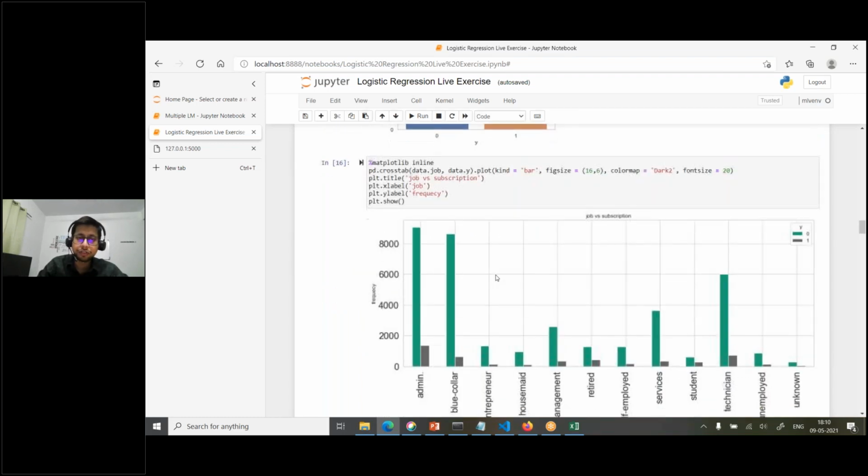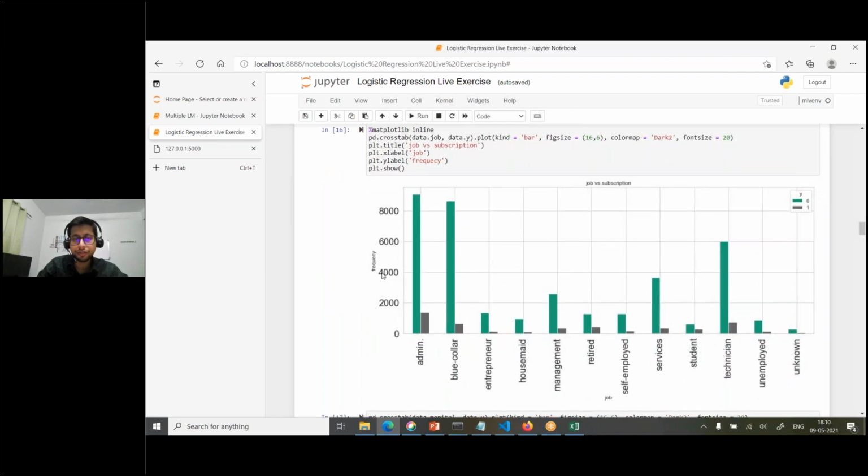Okay. Then we can plot the frequency of the job type, like how many admin jobs are there. And then in admin, how many are 0, who has not subscribed, and how many have subscribed. So what it gives, the most subscription of term deposit comes from the admin category, right? This one you see here, correct or not? So more subscription happened based on admin. So people who are doing admin jobs, they are more potential customers for the bank, right? At least this data is telling you that, right?